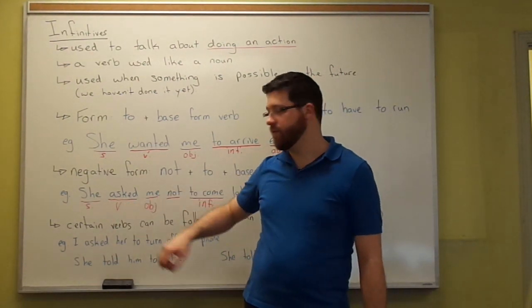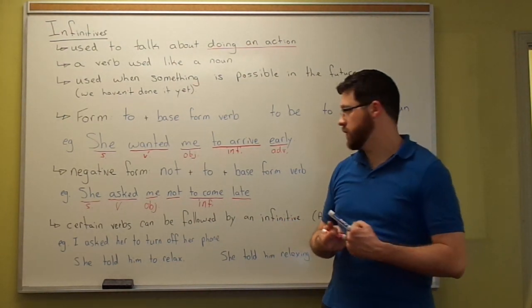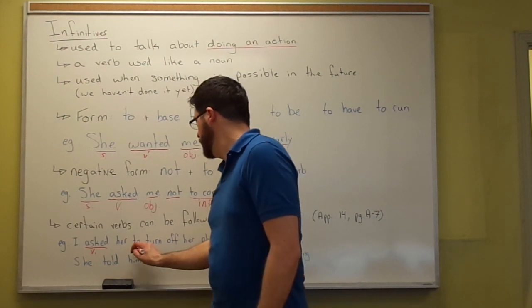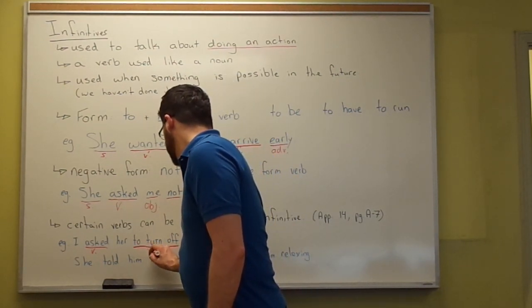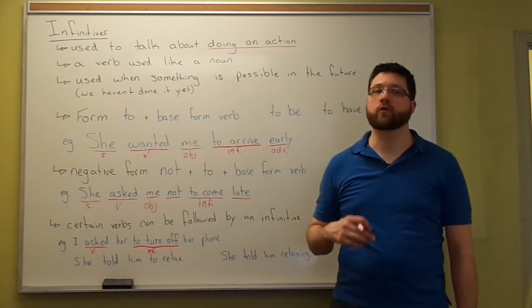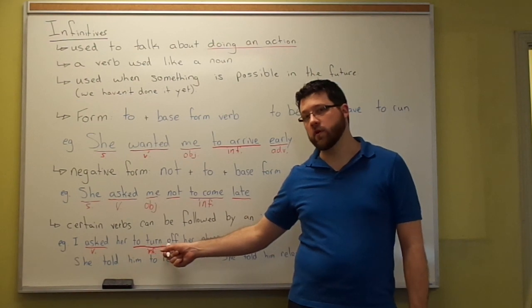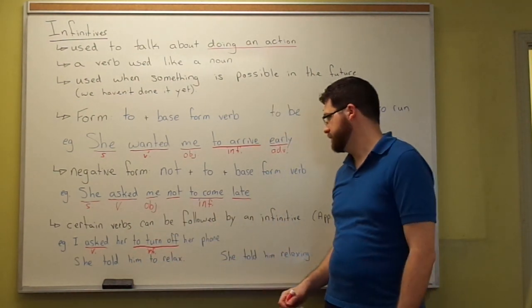So we already have asked. I asked her to turn off her phone. So again, asked is the verb. And now, our infinitive here is turn off. Turn off is a phrasal verb, and I can make it an infinitive.